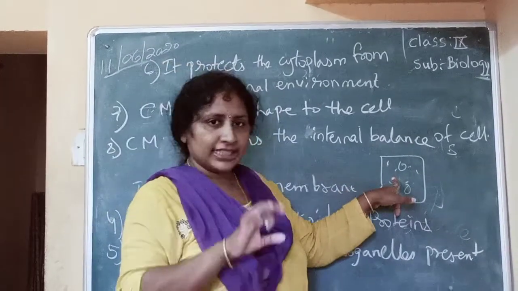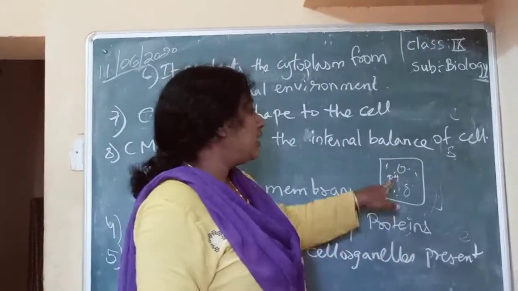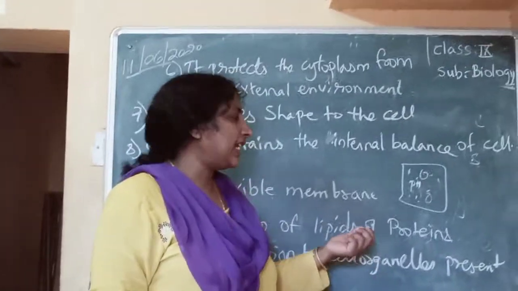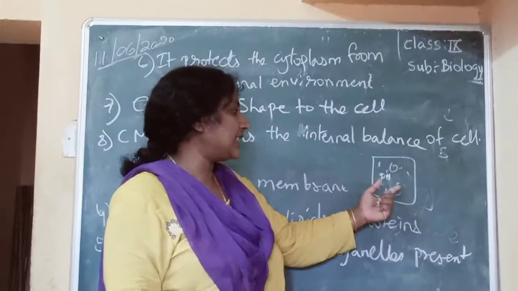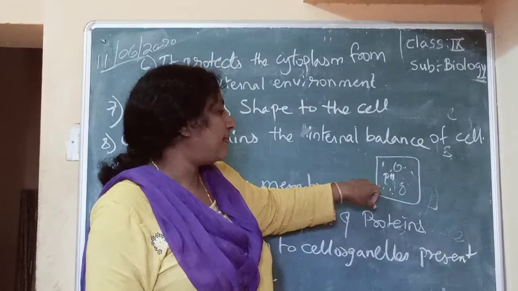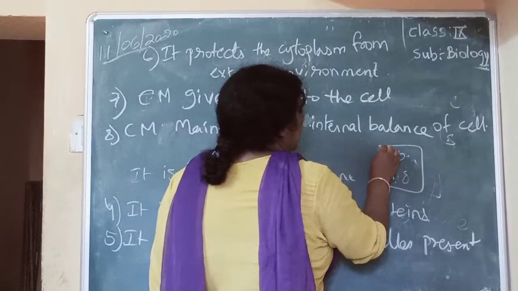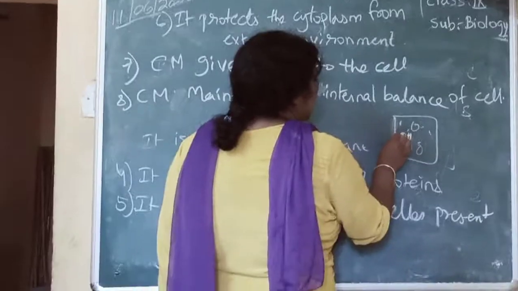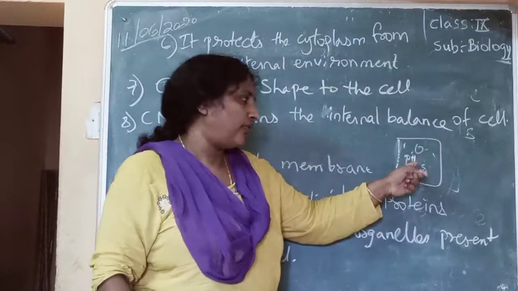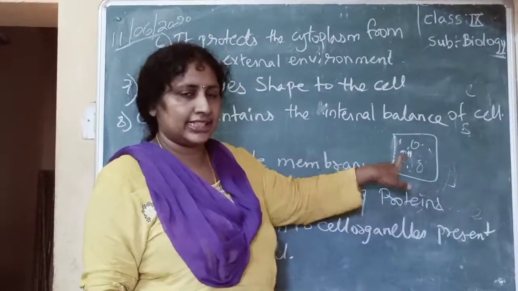But there will be some pH inside the cell. If due to some conditions the pH has increased inside the cell, what does the cell membrane do? The cell membrane has some pores. The membrane is porous. It will send some extra waste or extra proteins outside the cell and maintain the normal pH inside the cell.